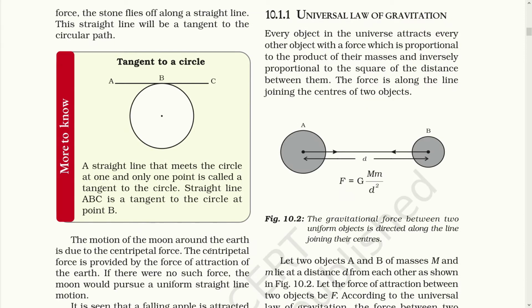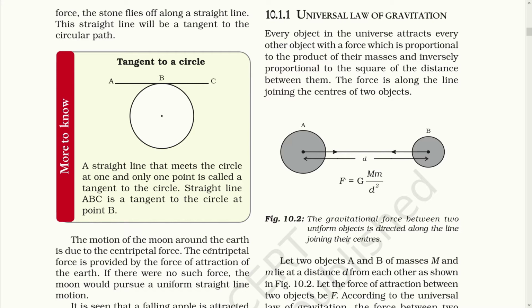Universal law of gravitation. According to it, every object in the universe attracts every other object with a force which is proportional to the product of their masses and inversely proportional to the square of the distance between them. The force is along the line joining the center of the two objects.